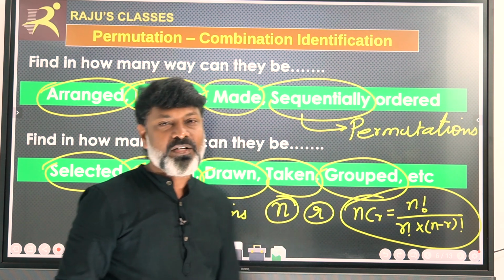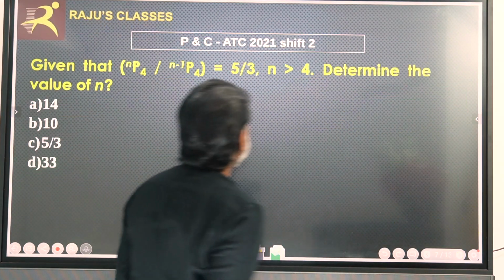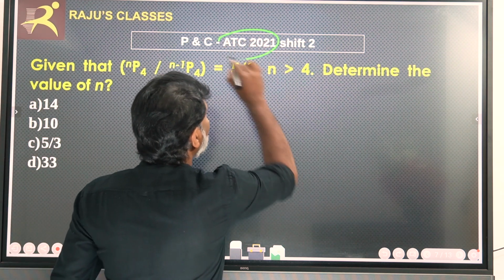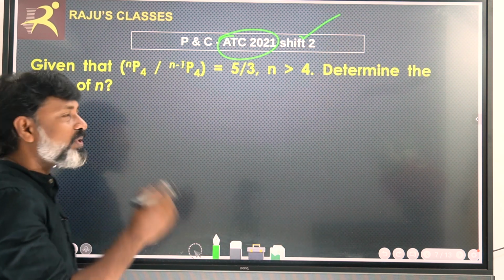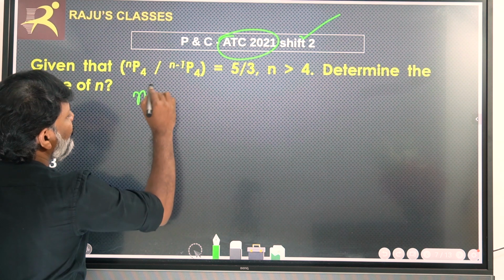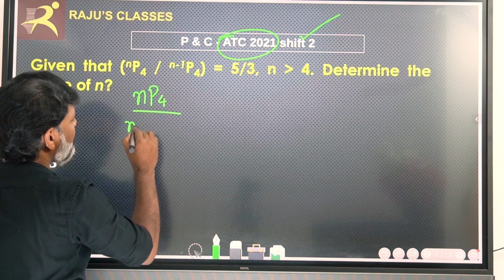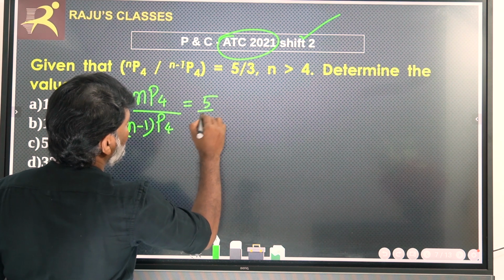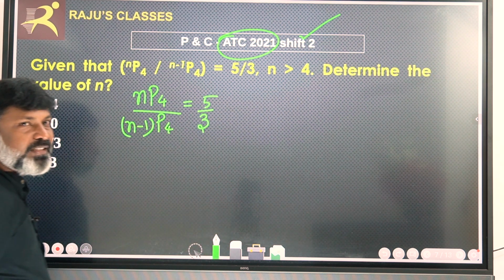Let us discuss one by one now. So if we take the first question, this is the question from ATC 2021 shift 2. The question is very simple. nP4 divided by (n minus 1)P4 is equal to 5 by 3. What is the value of n when n is greater than 4?